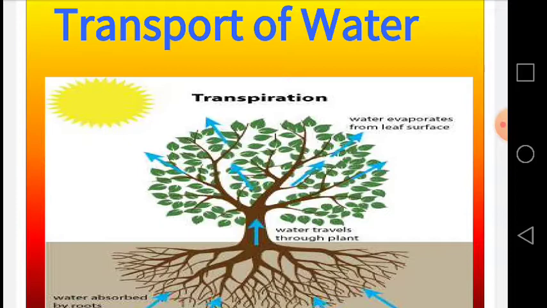This movement is very important. This transportation is very important because it creates a transpirational pull which pulls the water from the soil into the roots and then into the stem and towards the leaves, and in the leaves this water is used for the process of photosynthesis. So transpiration is very important.